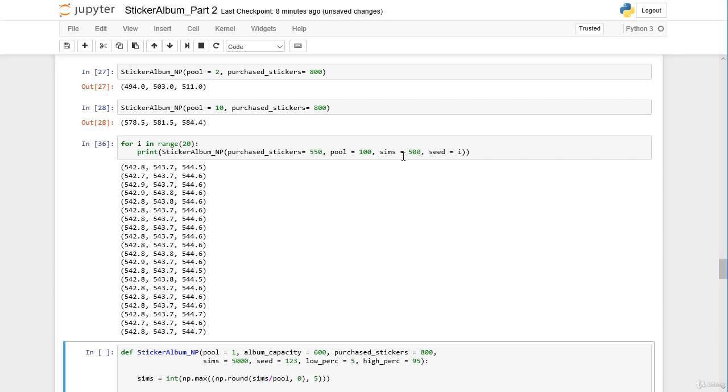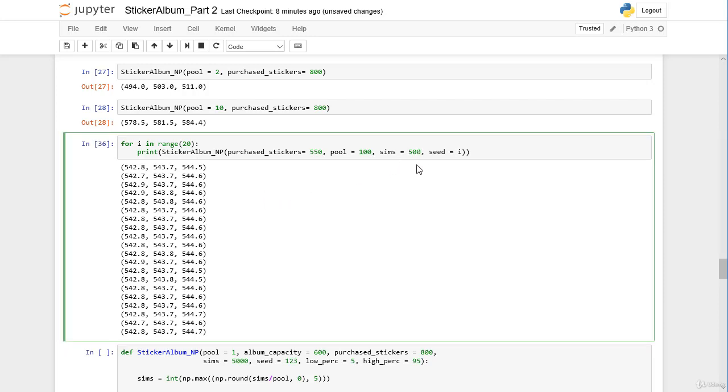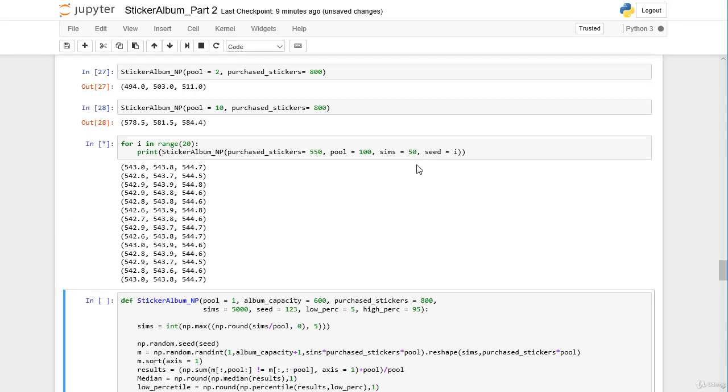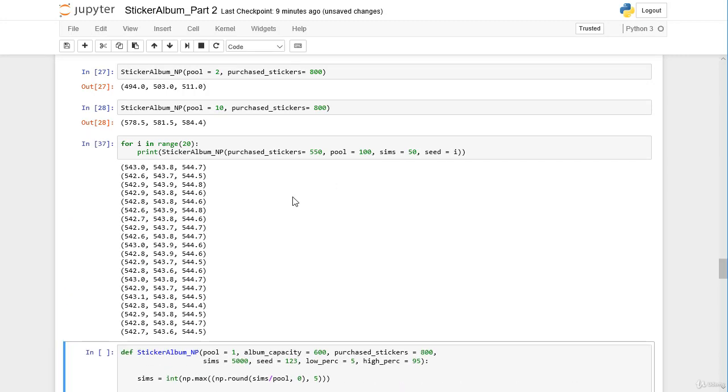So maybe in this case we can further reduce the amount of simulations to 50. And in the end, I think we get a variation which is also acceptable. So with a pool of 100 people, we just need 50 simulations to have a reliable result. So maybe now we can generalize. If we have a pool of only one guy, we need 5,000 simulations to have a reliable result.